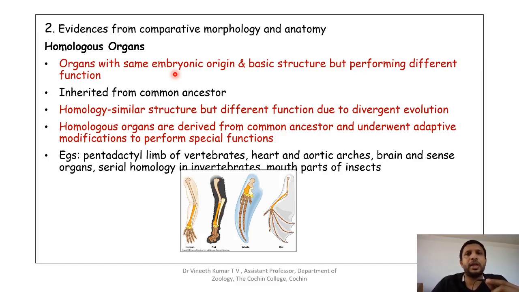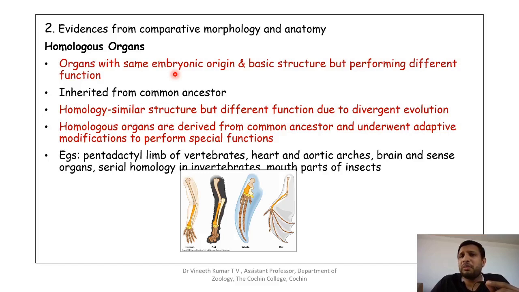And such a group of organs which are having the same structure but different function is an evidence for a common ancestor. They had a common ancestor and they have evolved the same structure, but due to their different adaptations or different habitat, it got modified into different forms.